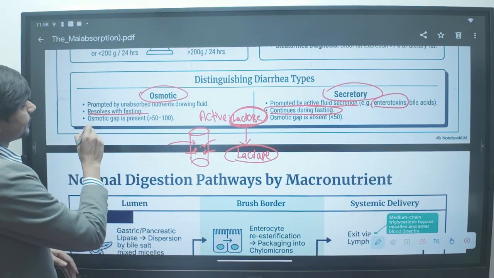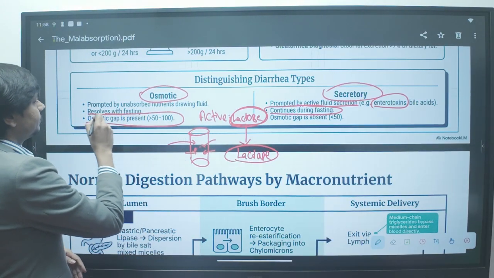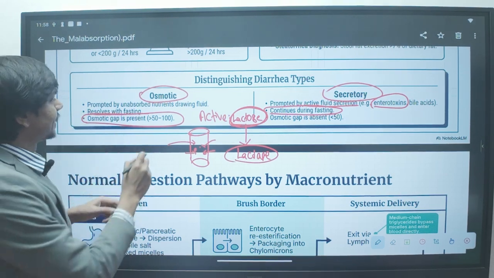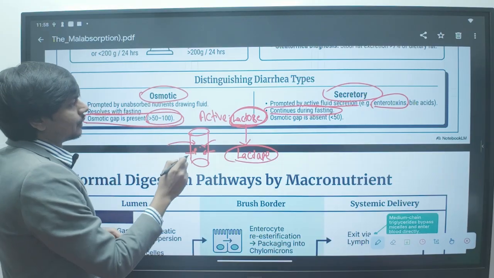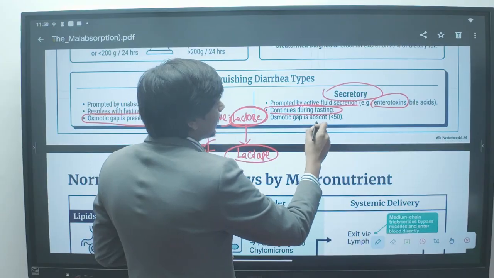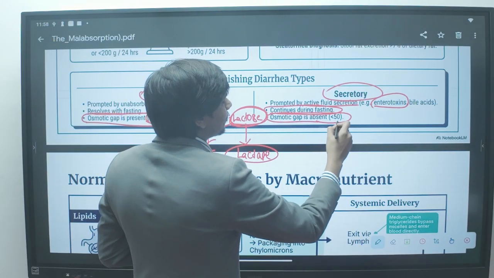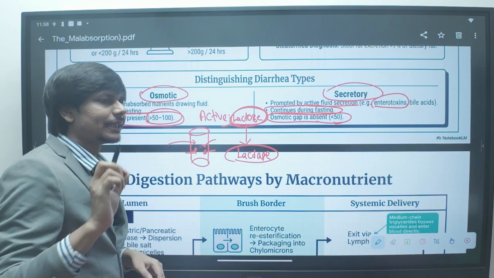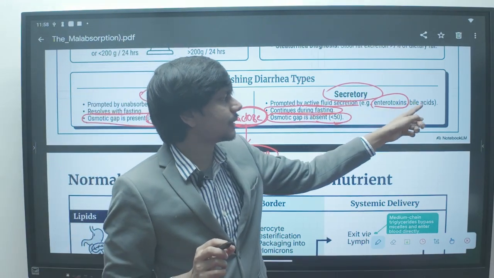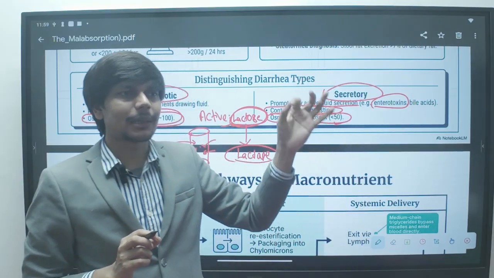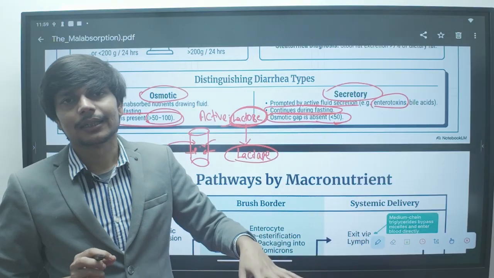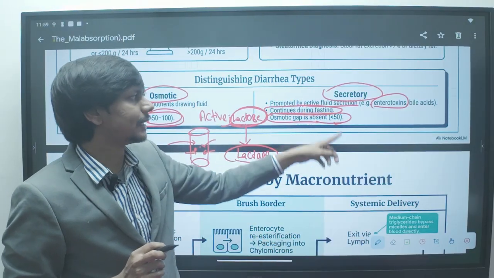And what will happen if you check the osmotic gap? If you check the osmotically active substance in stool, it will obviously be more than 50 to 100 because of the presence of extra osmotically active substance, lactose. And here the osmotic gap will be less than 50 as there is no osmotically active substance. The secretion is because of the enterotoxin or because of the bile acid or some stimulant which is stimulating the gastrointestinal tract to secrete fluid and electrolyte and causing diarrhea.